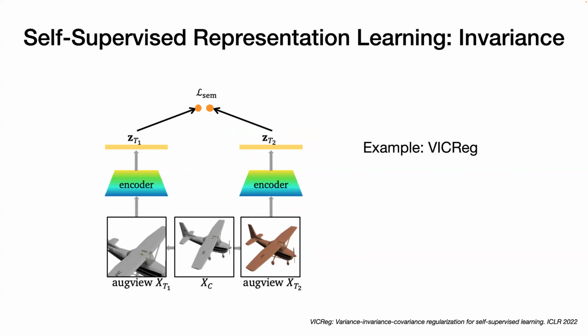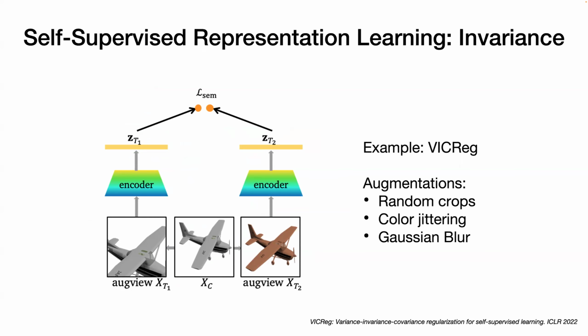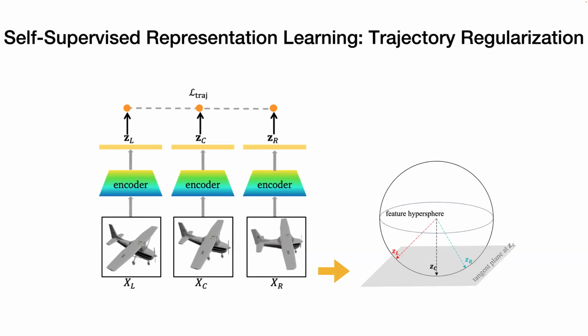For the learning part of the self-supervised representation, first, we just use the traditional invariance learning. For example, in VICReg, we can use different augmentations of the image, such as crop and jittering, and then ask the representation to be the same for semantic representation learning.